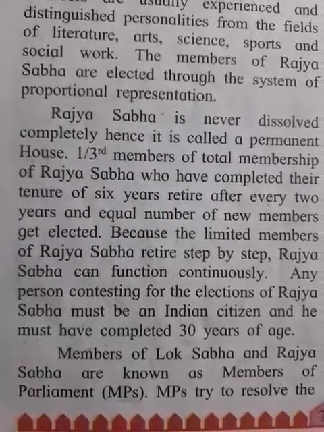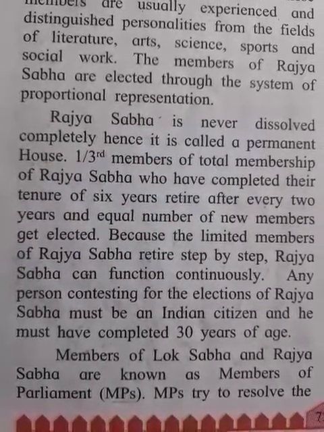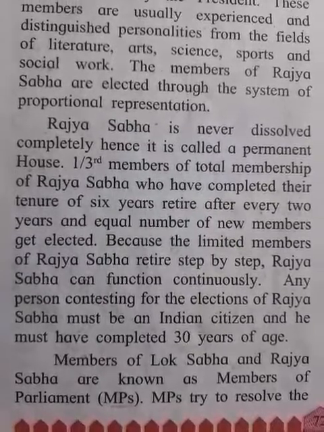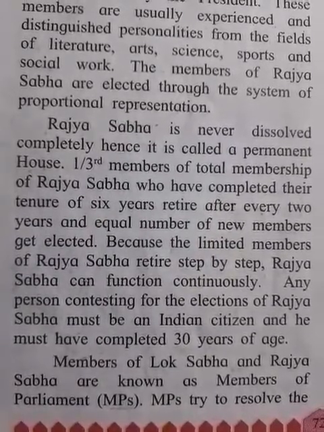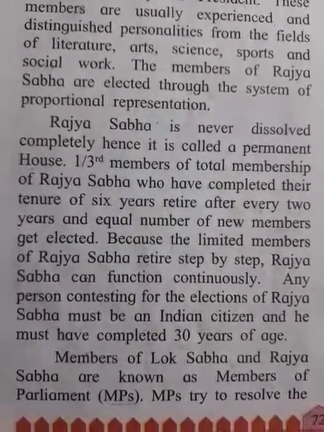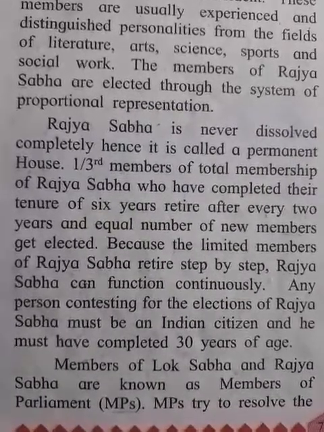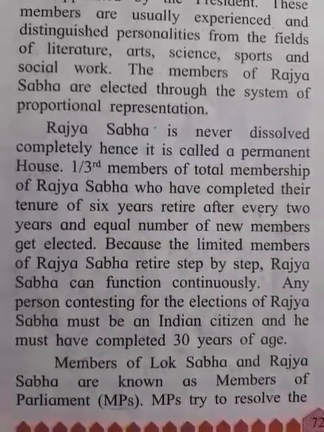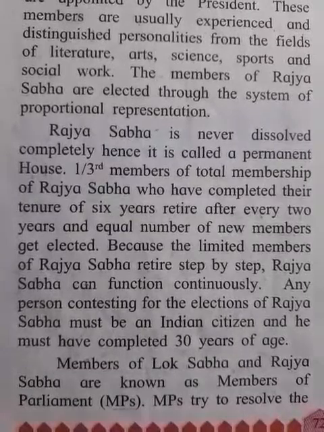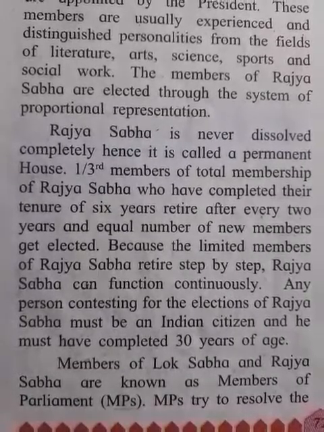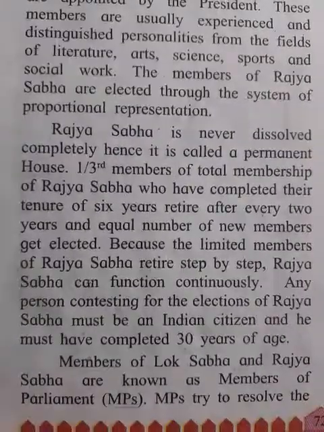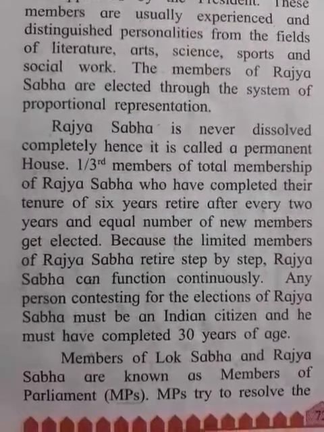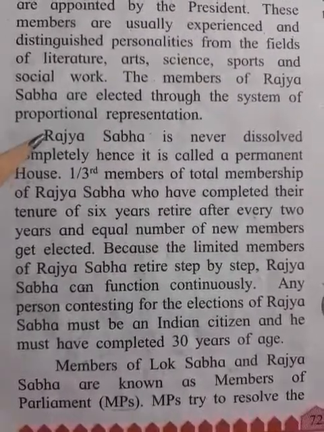Dear students, in the above video we learned about the total members of Rajya Sabha. Amongst them, 238 are elected from the constituent states and union territories, and 12 members are to be elected by the President. Now we will go ahead.